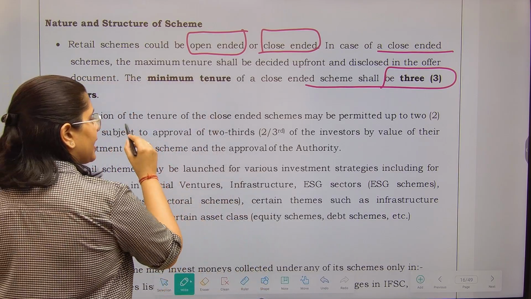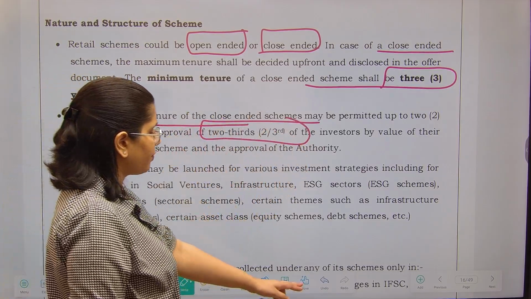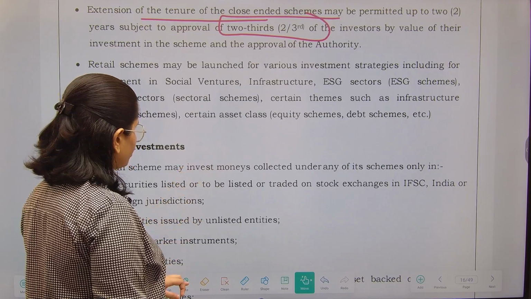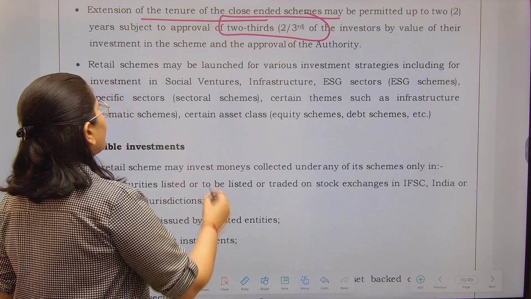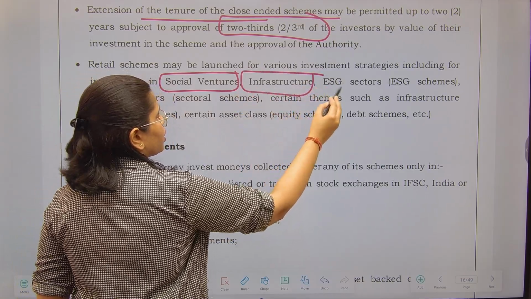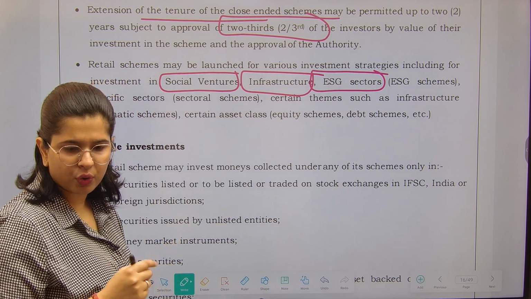If you want to extend the close-ended scheme, obviously you have to take the permission of 2/3 of investors by value. Retail schemes can be launched into various segments like social ventures, infrastructure, and ESG schemes. What is this ESG? We will come to know in just a bit.